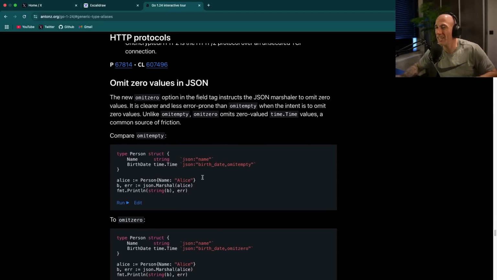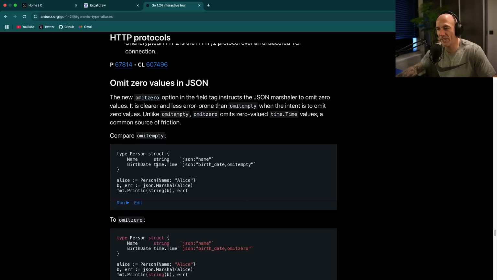Omit zero values in JSON. This is actually also very, very big. How many times did we make an API? And we built probably, like you and me, a shit ton of APIs in Golang. And there's always something from your database you want to marshal, right? You don't want to create a new struct. You want to just marshal what you have, and you're going to do omitempty, right? But the problem is that omitempty omits empty values.